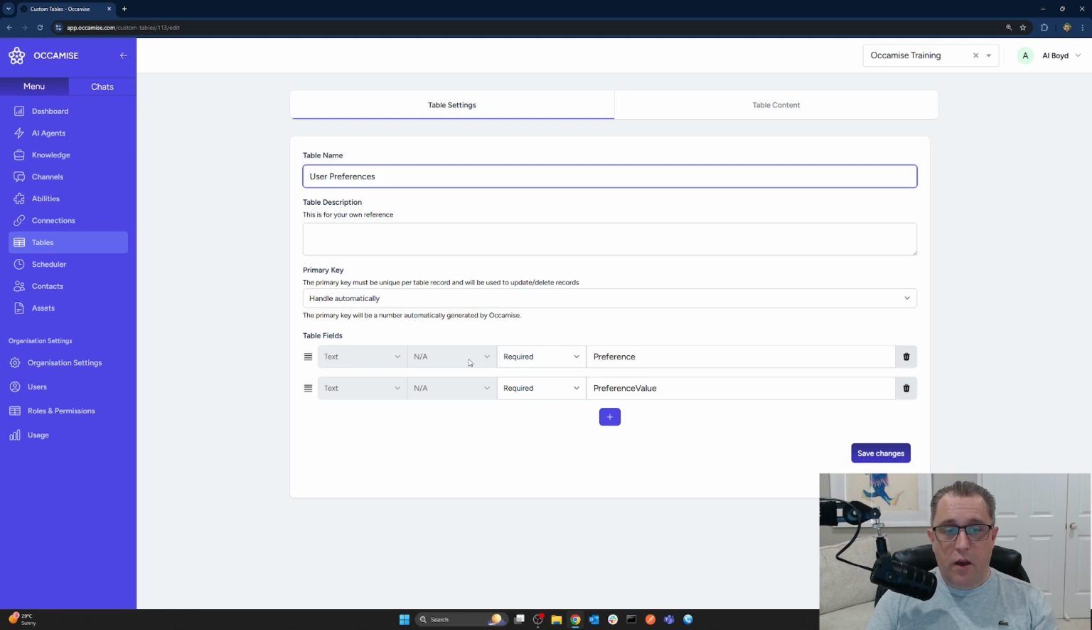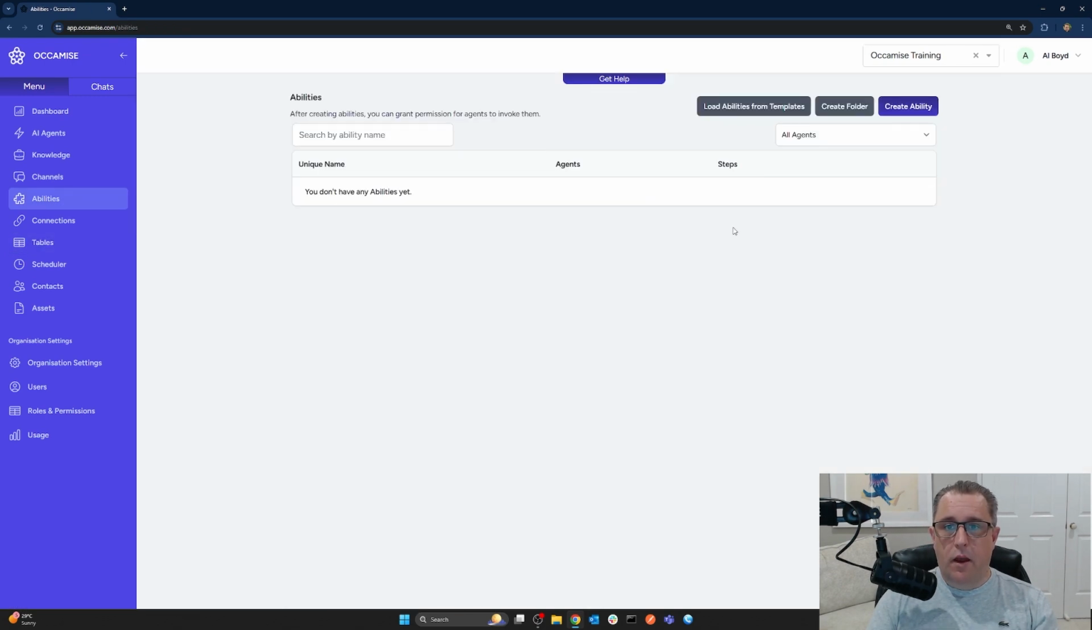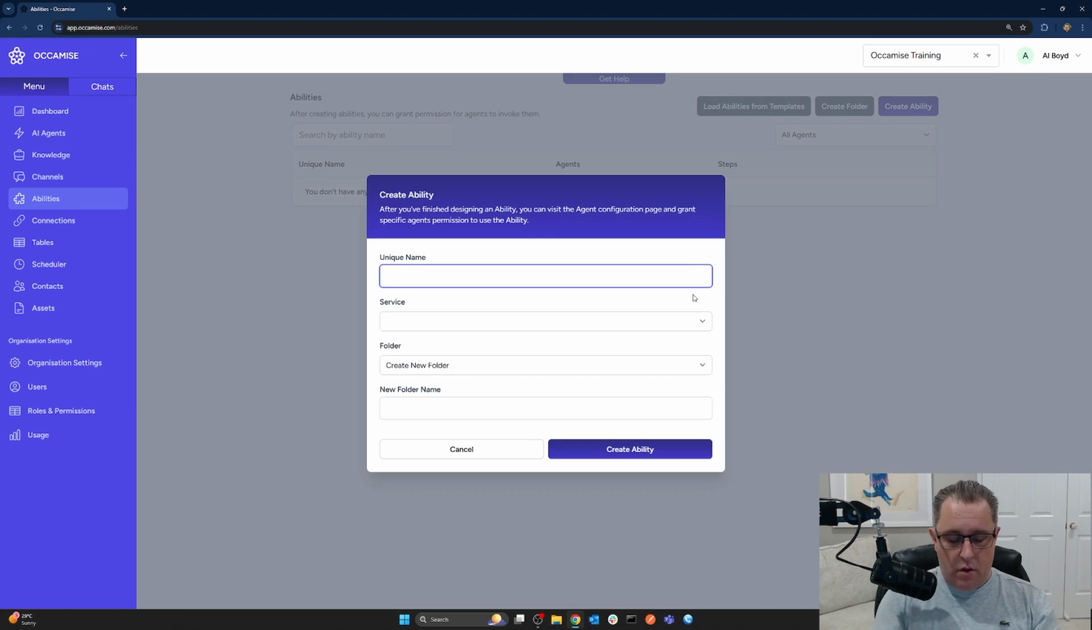And then for every new conversation, we want to make sure the agent has looked at its preferences from this table in order to inform that conversation. So to do that, we're going to need abilities. So we come over here to the abilities tab, and we create a new ability.